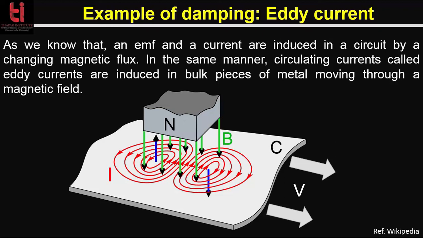So that means dB by dt is greater than 0. And now from Faraday's law of induction, this creates a circular electric field in the sheet in a counterclockwise direction around the magnetic field lines. This field induces a counterclockwise flow of electric current in the sheet, and this is shown in red color. So this is the eddy current. In the part of the sheet under the trailing edge of the magnet, that is this one, the magnetic field through a given point on the sheet is decreasing as it moves further away from the magnet. In this case, dB by dt is less than 0. And this induces a second eddy current in a clockwise direction in the sheet.